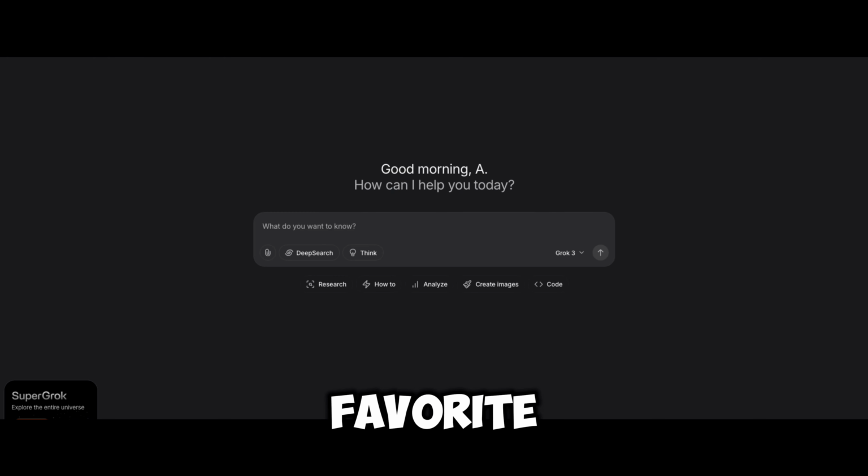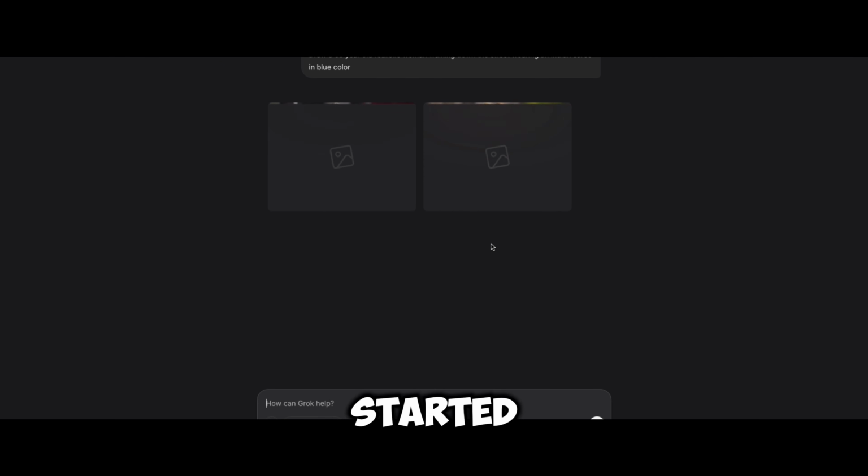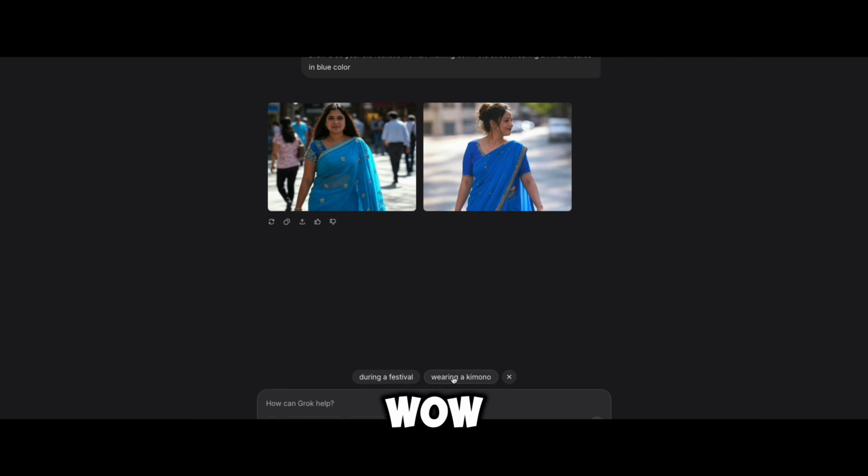Now let's get into our favorite part, creating images using Grok. I'm going to give a prompt saying, draw a 35-year-old realistic woman walking down the street wearing an Indian sari in a blue color, and hit enter. Let's see what the output is. It started to generate, and here you go. Wow, the output is good.